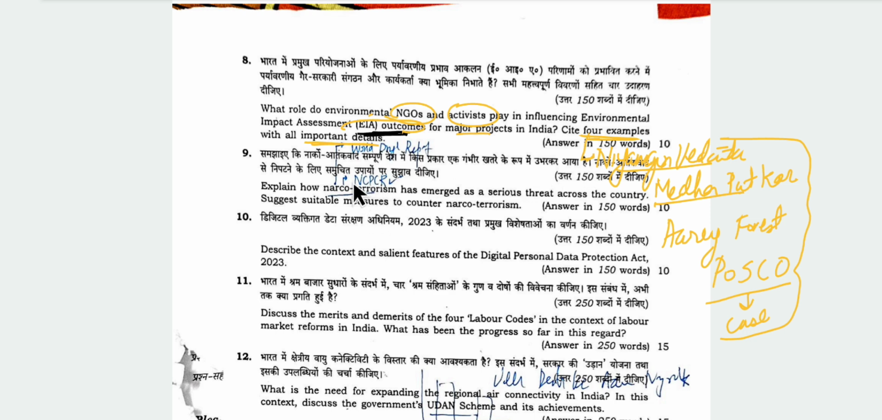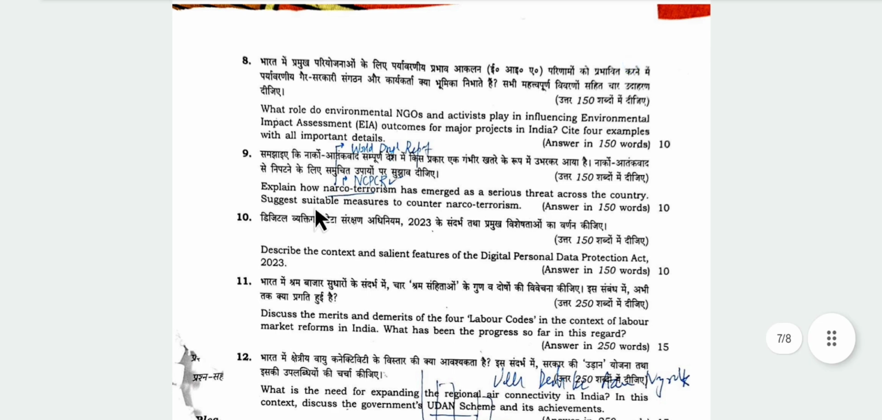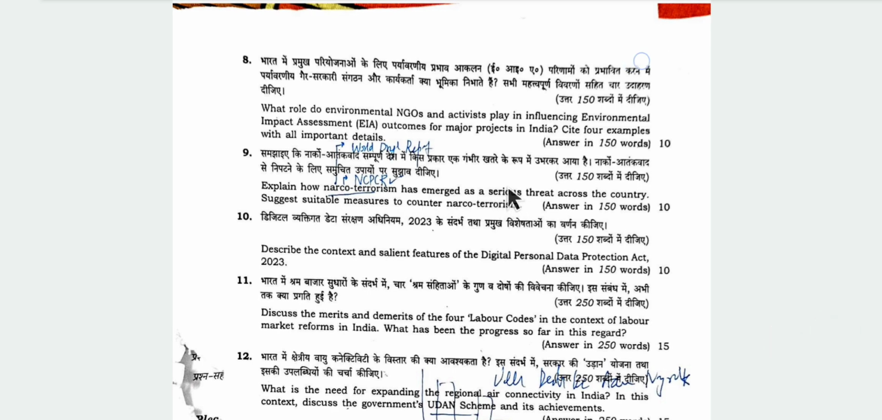Now, about narco terrorism. Serious threat across the country. Suitable measures to counter narco terrorism. Narco terrorism means a drug-related national security threat. You can introduce with the World Drug Report. As per the World Drug Report, India is among the top 10 in opioid seizures. It means India is facing this threat currently.